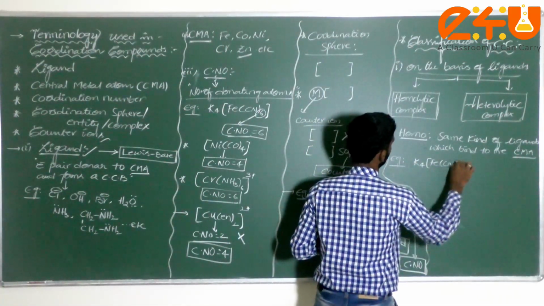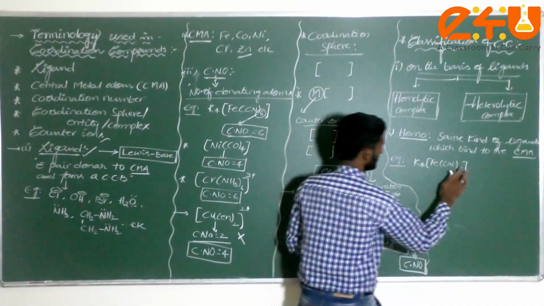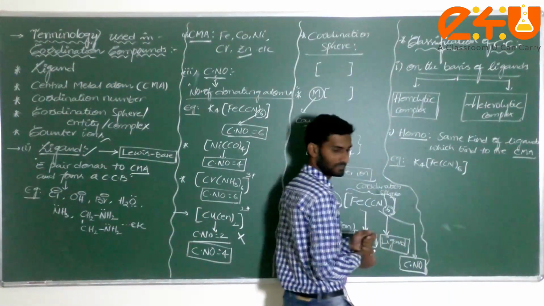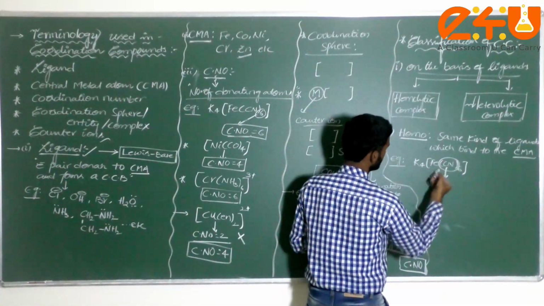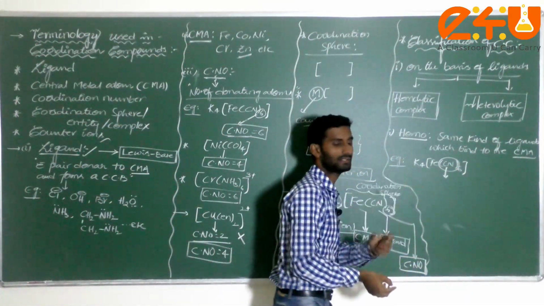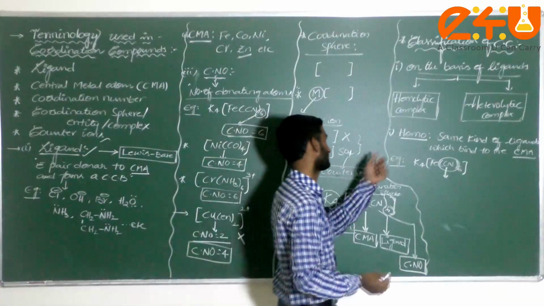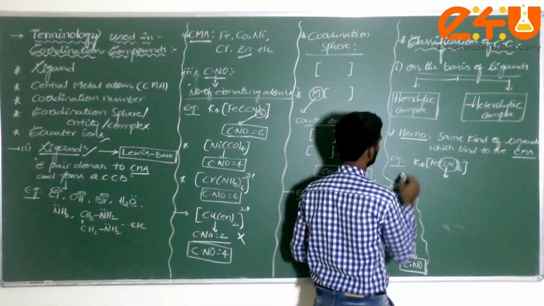K4[Fe(CN)6]. Am I correct or not? Fe(CN)6. Okay, what type of ligands are there, dear student? This is the cyanide or not? Okay, these are the same ligands attached to the central metal atom, called a homoleptic complex.